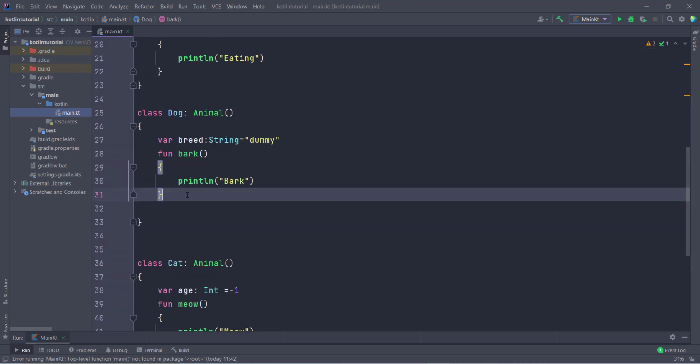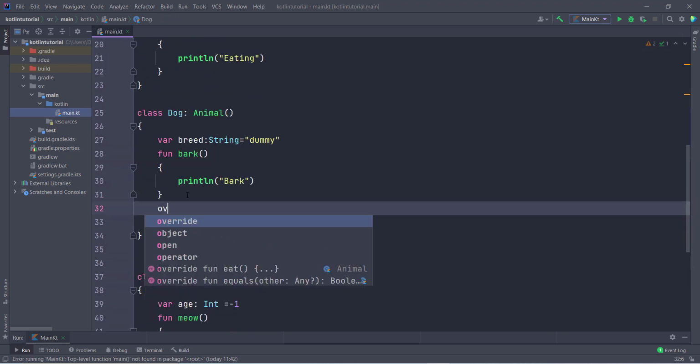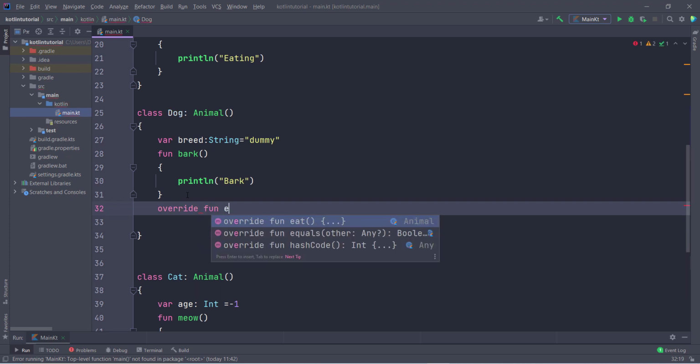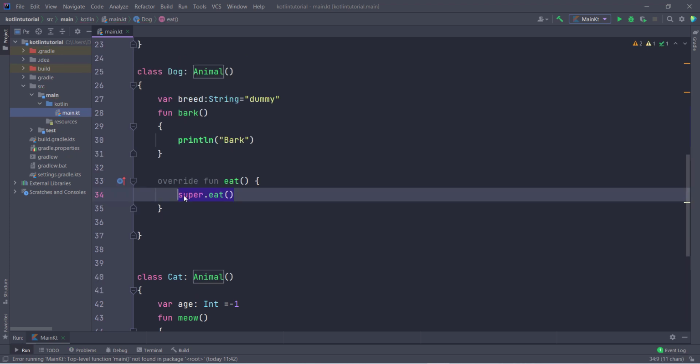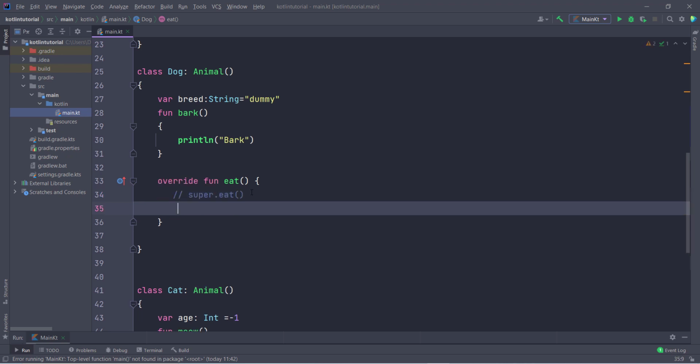So let us suppose I want to use override here, and then I can type function eat. So hope you understand how this works. Now this is by default super.eat. Later I will tell you what the working of super.eat is, and inside this I give the message println, this is dog class, so dog is eating.